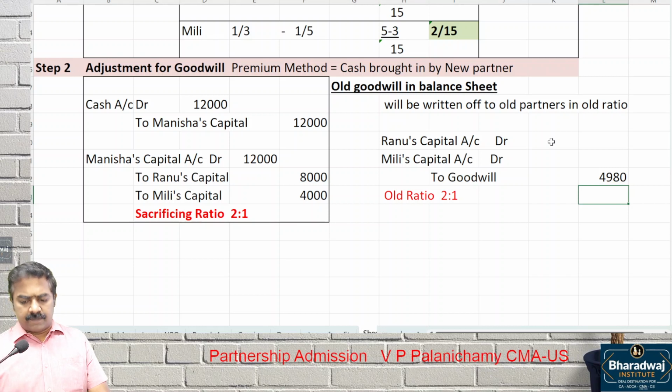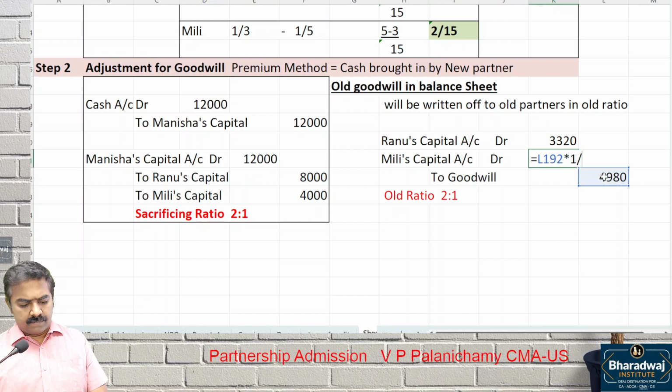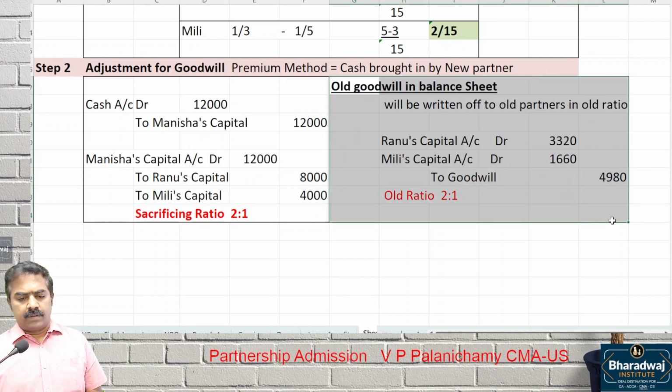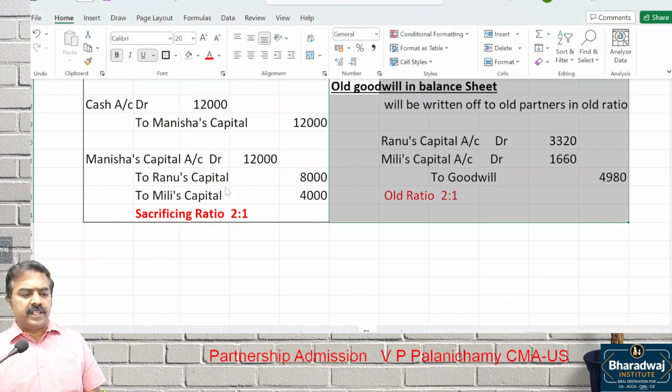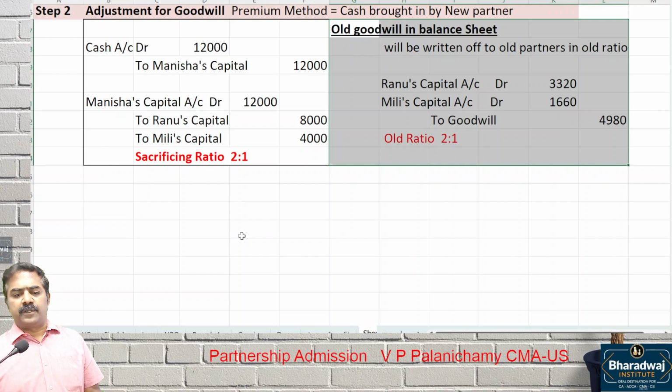Write off this, so this into 2 by 3. Since the new partner brings in cash for goodwill, old goodwill is written off to old partners.